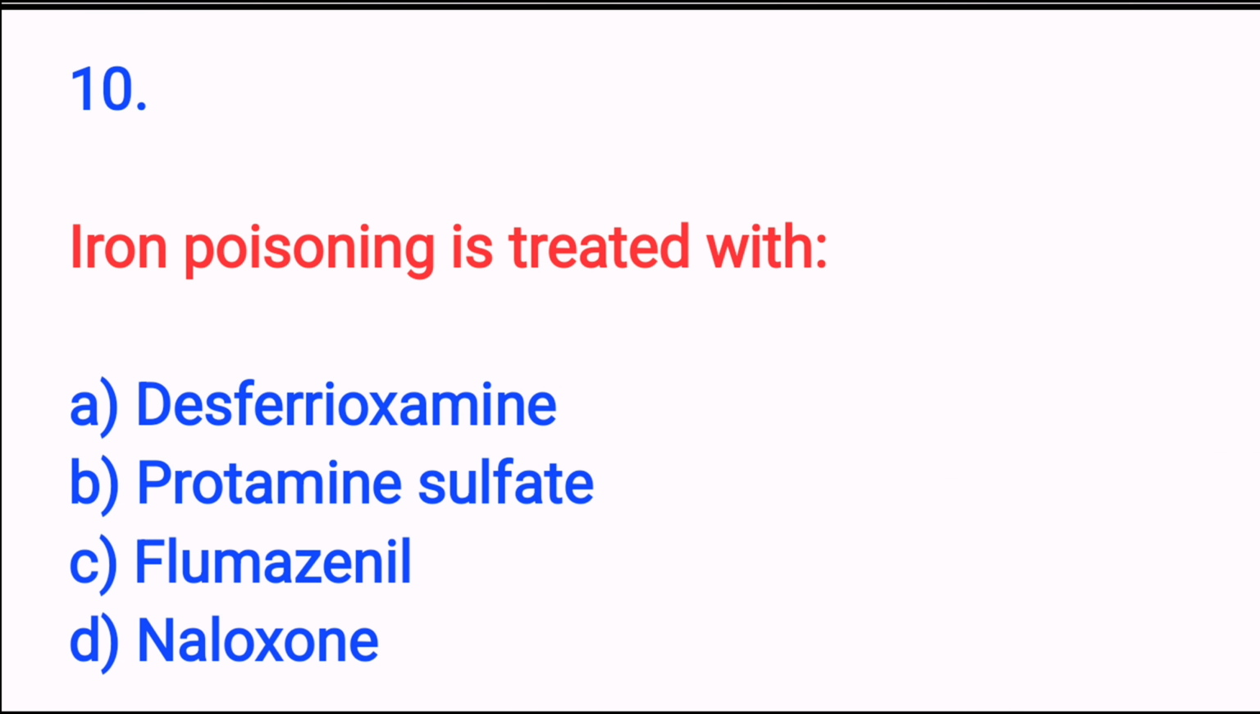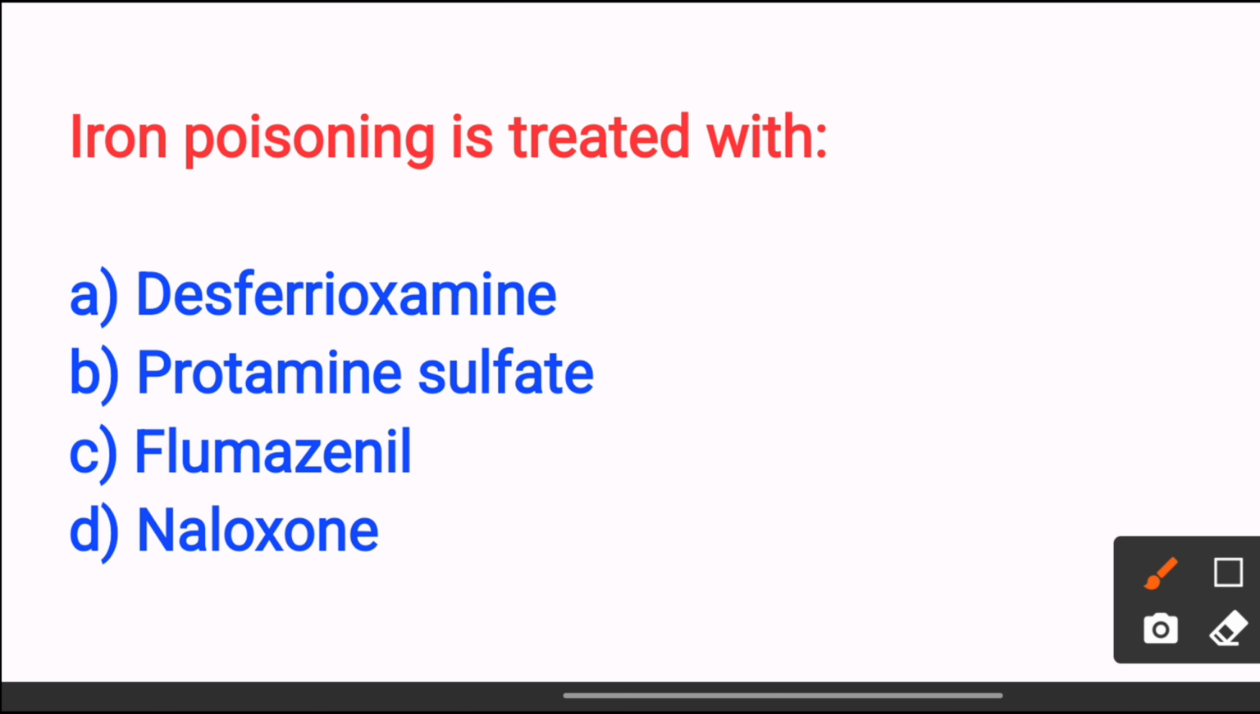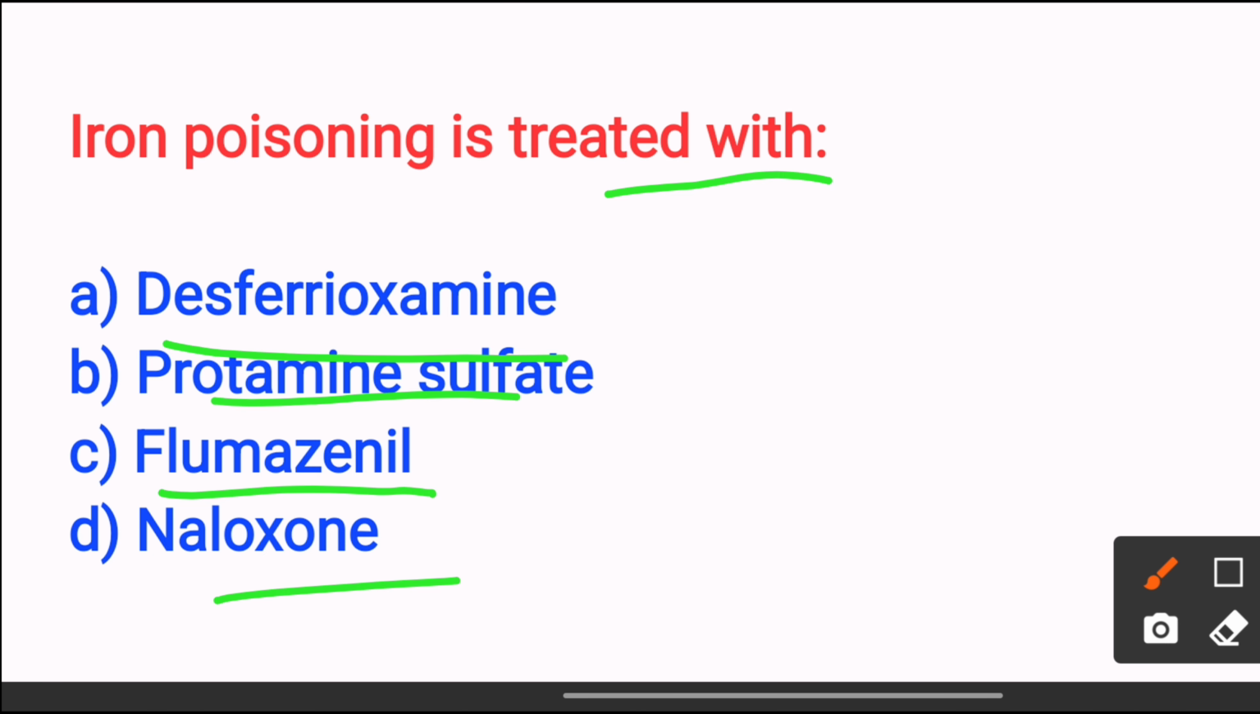Next, iron poisoning is treated with: option A deferoxamine, option B protamine sulfate, option C flumazenil, option D naloxone. The answer is option A deferoxamine, because deferoxamine chelates free iron, reducing its toxicity.